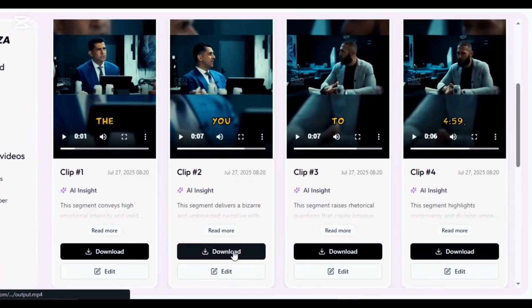Then you can decide on which clip you want to download. You can also edit each clip by clicking on the edit button below. This feature is coming soon. Just click on the one you like and download. You can download all the clips and post them one by one on YouTube, Facebook, or TikTok page. This is how you can use Tezza AI Smart Cut Clips to create engaging viral clips within a few minutes.